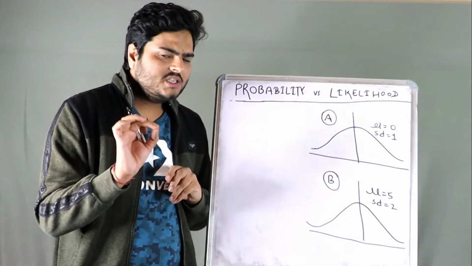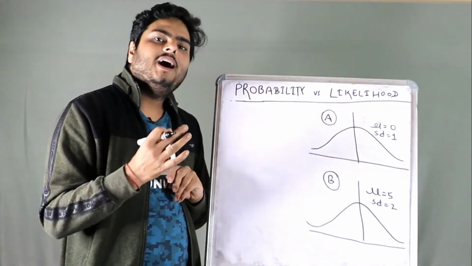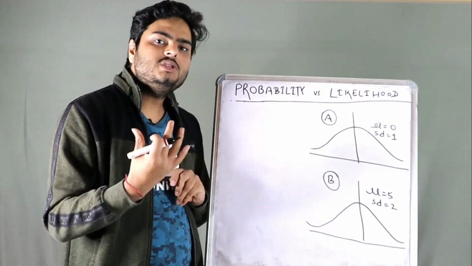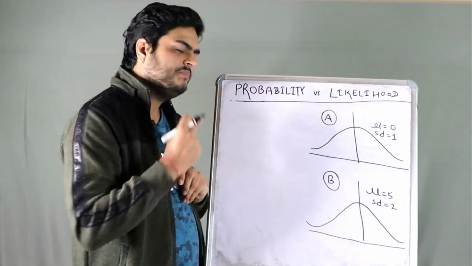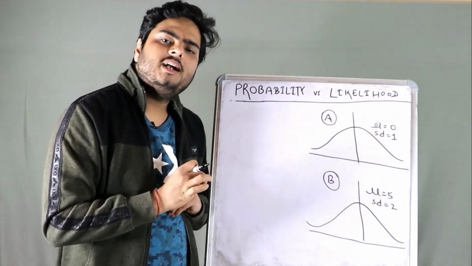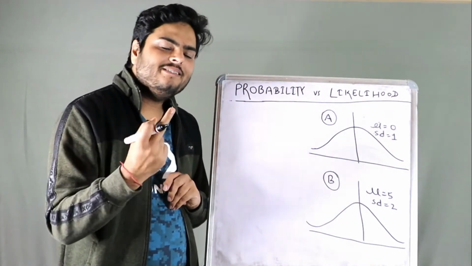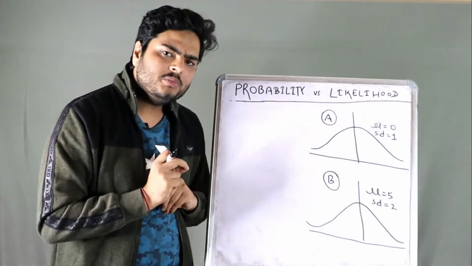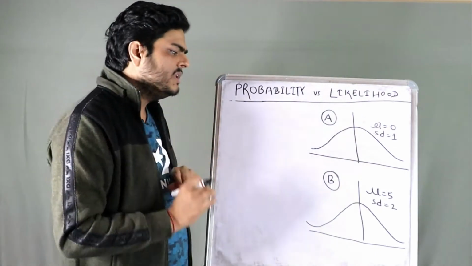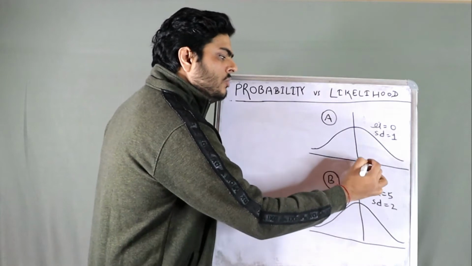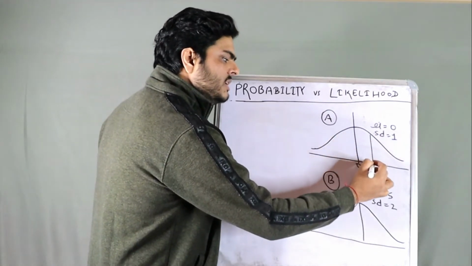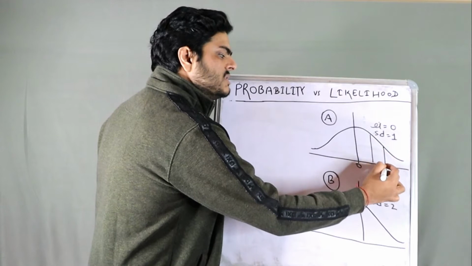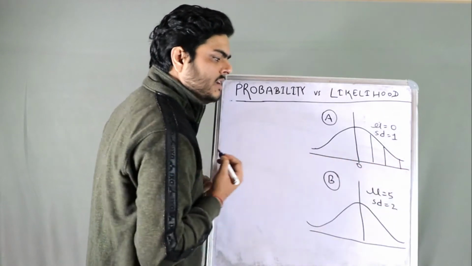For example, if I ask you, for a random employee chosen from organization A, what is the probability that the employee will have a raise between 1% to 3%? How do you compute that, guys? It's very simple. This is 0, 1 standard deviation might come somewhere here, 2 standard deviations somewhere here, 3 somewhere here.